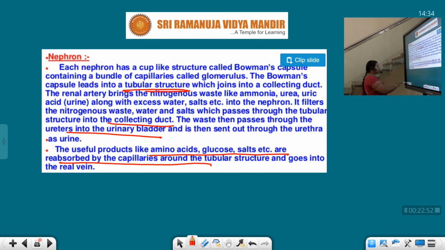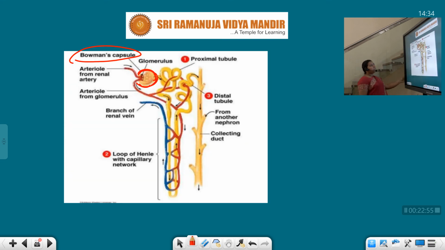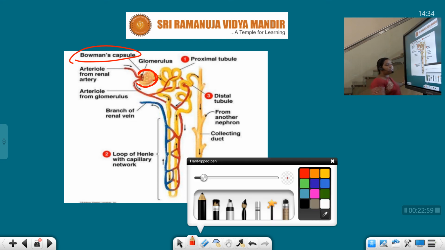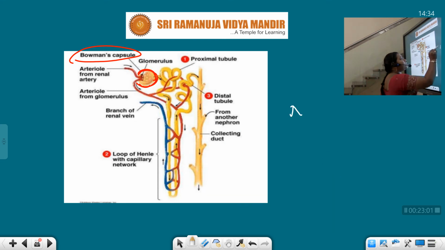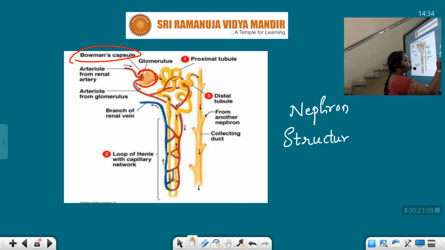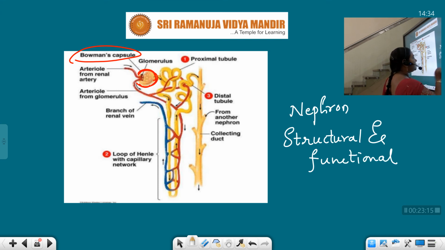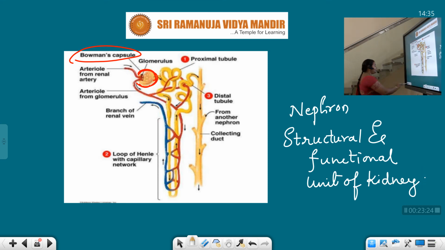Okay, so this is about the absorption, students. Here this is the structure of nephron. Nephron is known as the structural and the functional unit of the kidney. Okay.